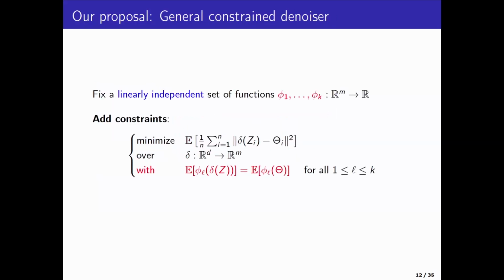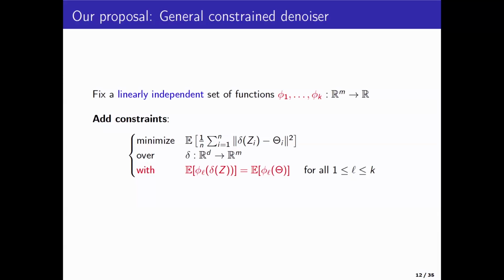Why stop at variance? You may want to match various moments or some functions, for some functions phi 1 to phi k. You may want to make sure that the expectation of phi of theta matches the expectation of phi of delta of Z. So this is the broad approach, and we are going to try to solve each of these problems.